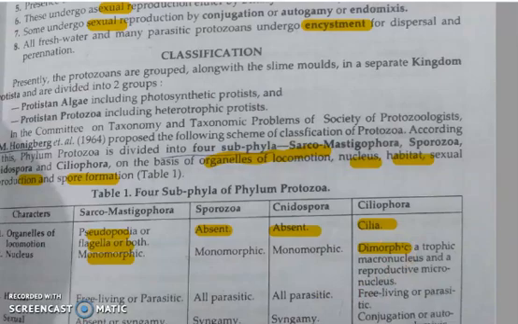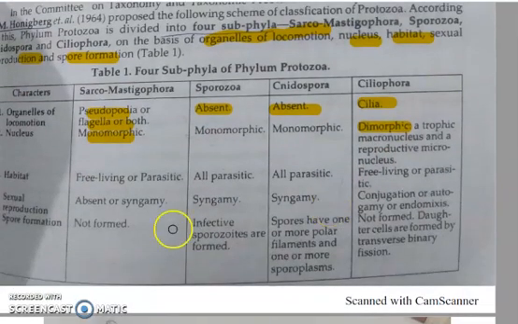And then the habitat: Sarcomastigophora could be free living or parasitic. Sporozoans all are parasites. Cnidospores are parasites. And Coeliophora could be free living or parasitic. Reproduction, sexual reproduction is absent in Sarcomastigophora.